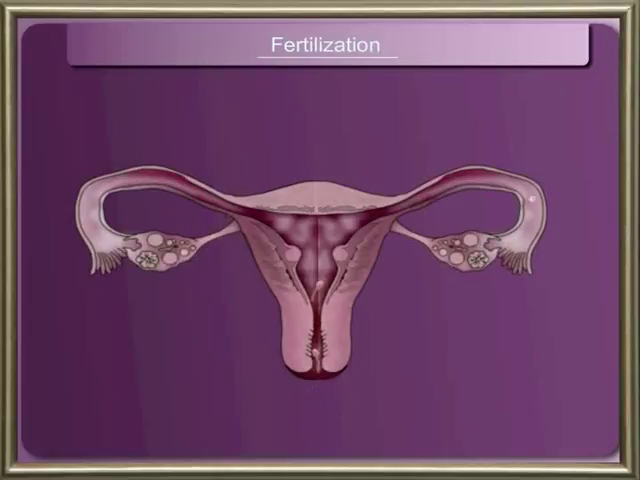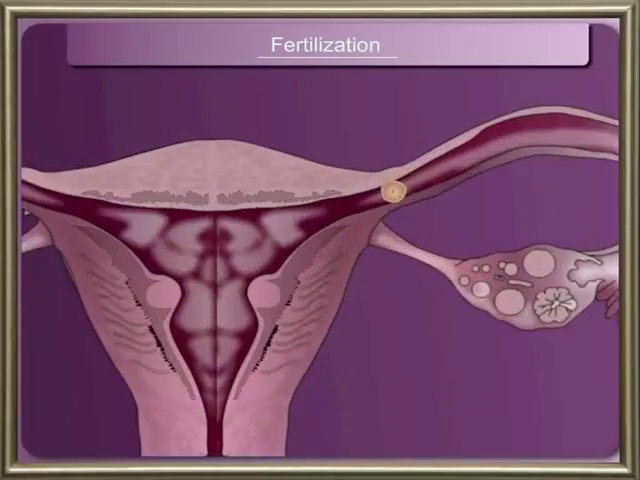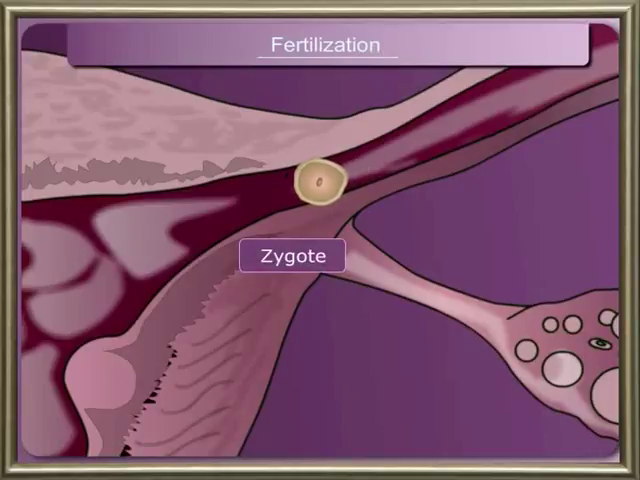A spermatozoon moves and fuses with an ovum. Fusion of male and female gametes is called fertilization. The fertilized ovum is called zygote.